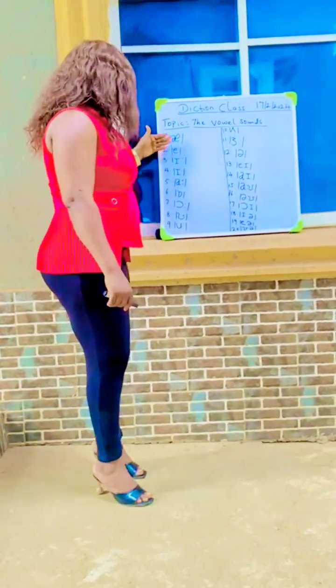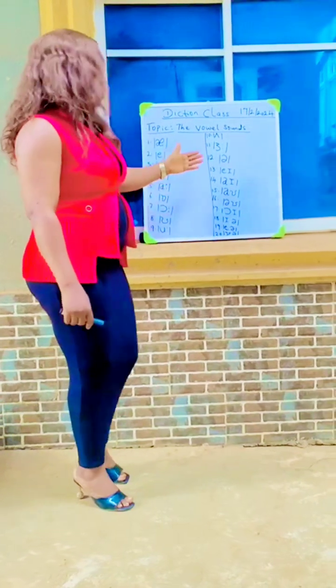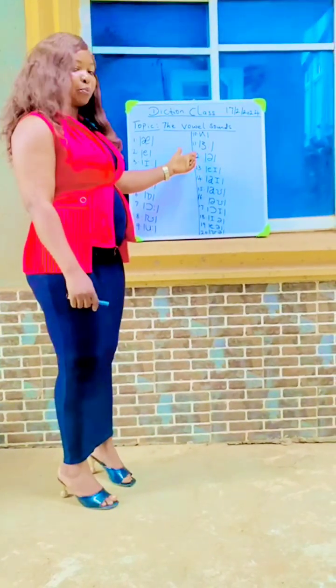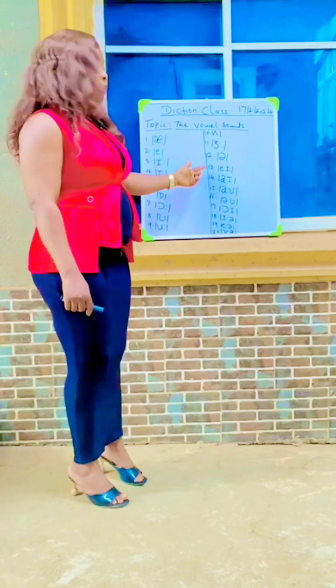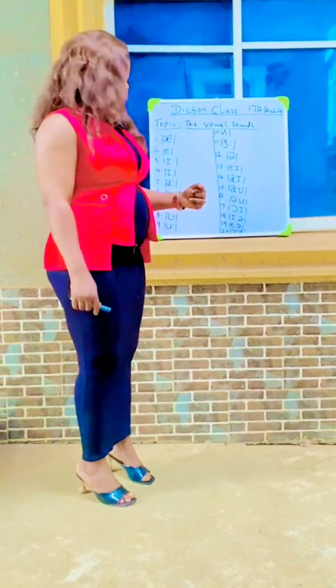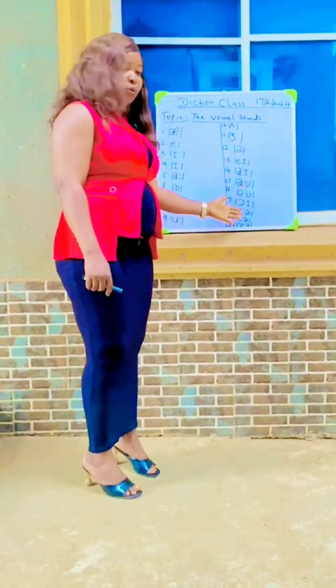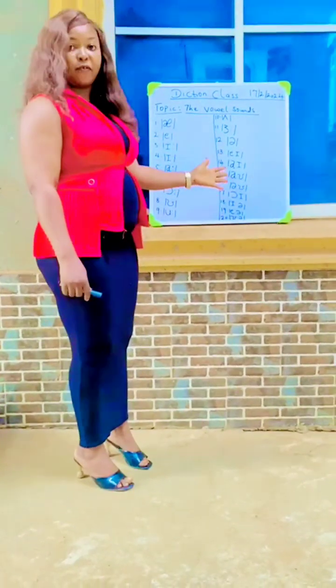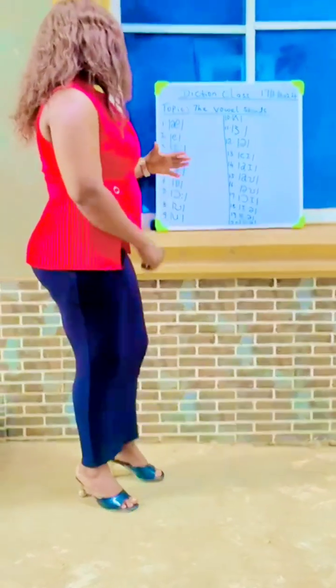Which are these? Look at them. From number 1 to number 12 are the monophthongs, while from number 13 to number 20 are the diphthongs because they are double, okay? You can see for yourself, right? All right.